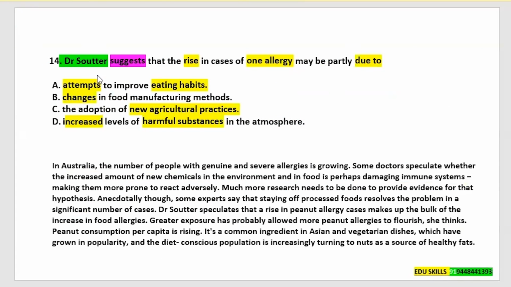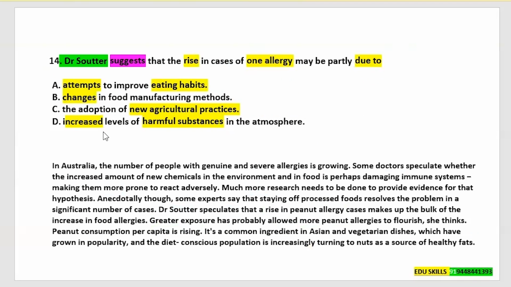Question number 14. Dr. Soter suggests that the rise in cases of one allergy may be partly due to. The keywords in the question are Dr. Soter. There's a name. And there's a suggestion. What is the opinion of Dr. Soter? And another keyword is "rise." Then "one allergy" and it is "due to," maybe partly due to. So they are asking the reason why there is a rise in cases of one allergy. As per the strategies, we are moving on to the text.